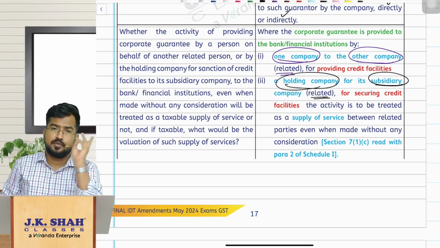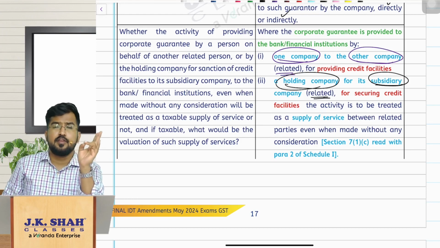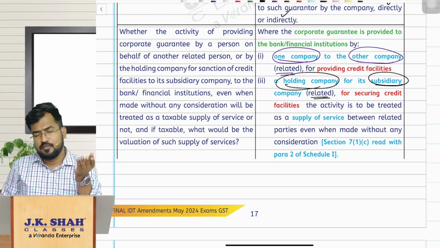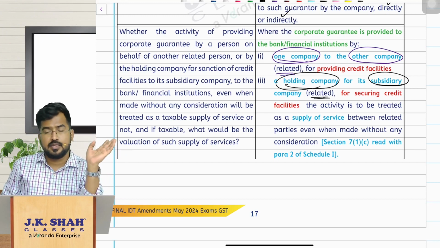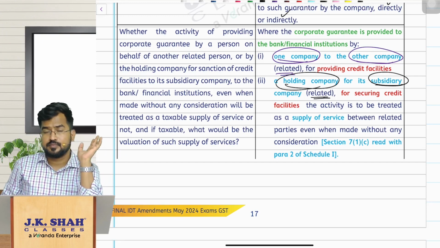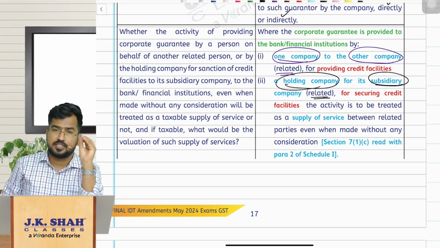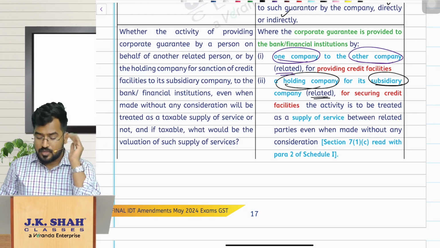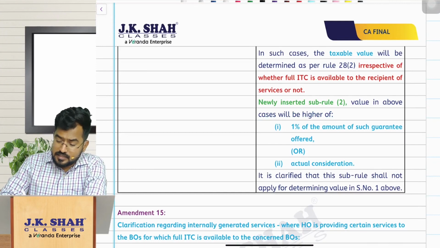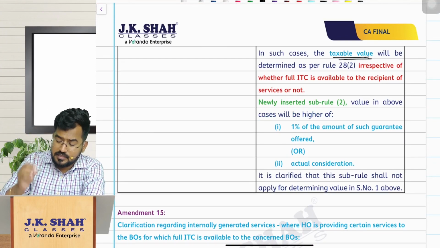What is the value of supply? What is the treatment? Value of supply is 0 and no GST payable. Second, if it is provided by one company to another company or by holding company to subsidiary company, with consideration, obviously it is supply. Without consideration also, it is supply because they are related persons. And same story, section 7 subsection 1 clause C read along with schedule 1, to be treated as supply even without consideration. In that case, it is clearly said that the taxable value will be, see, this is something interesting,